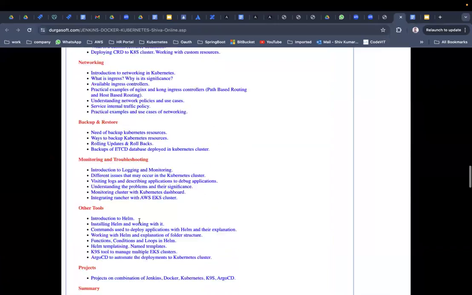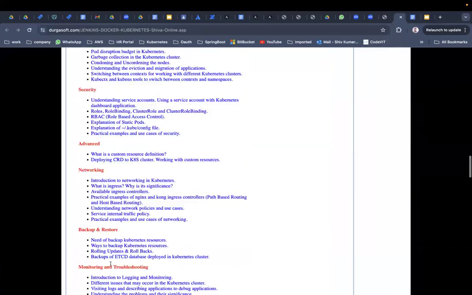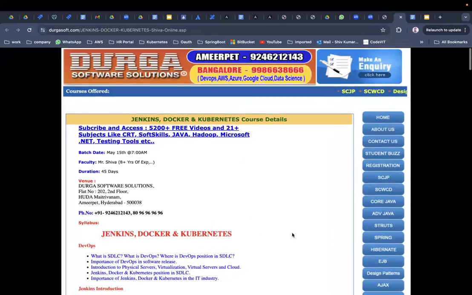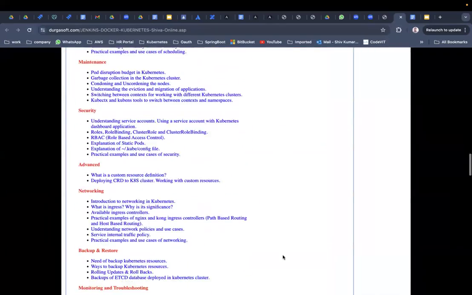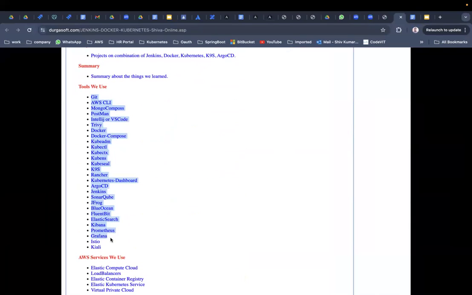Yeah, you see, it will be very specific. Your role in your company will be specific to Jenkins, Docker, and Kubernetes. Now, you need to understand all these tools. You can see that here.